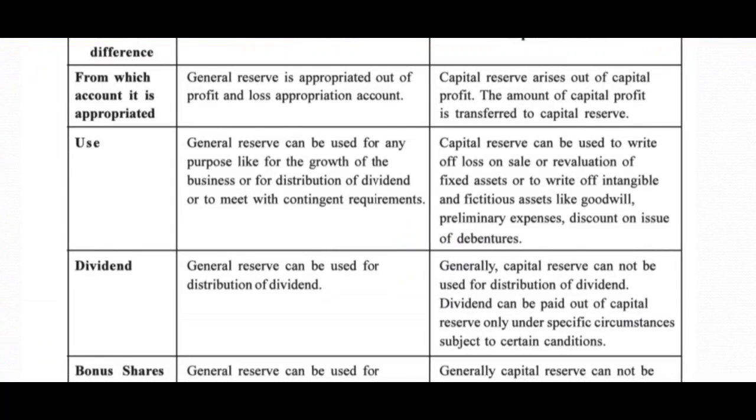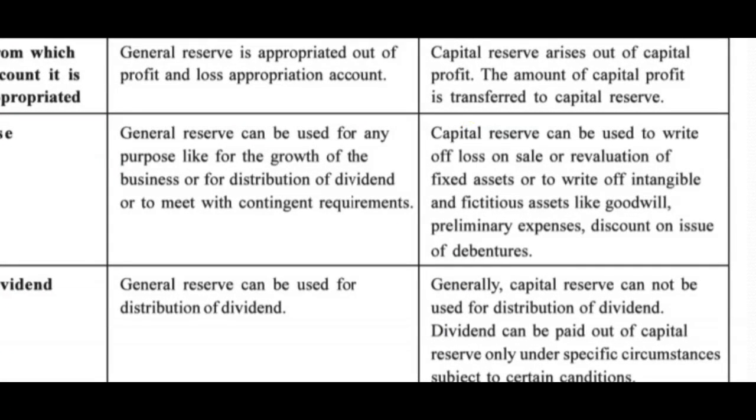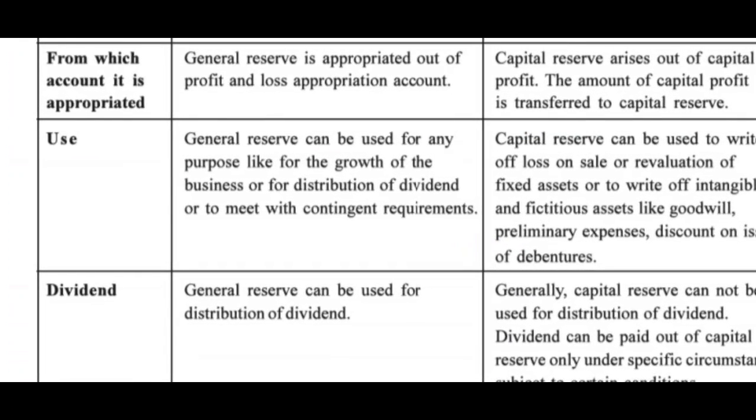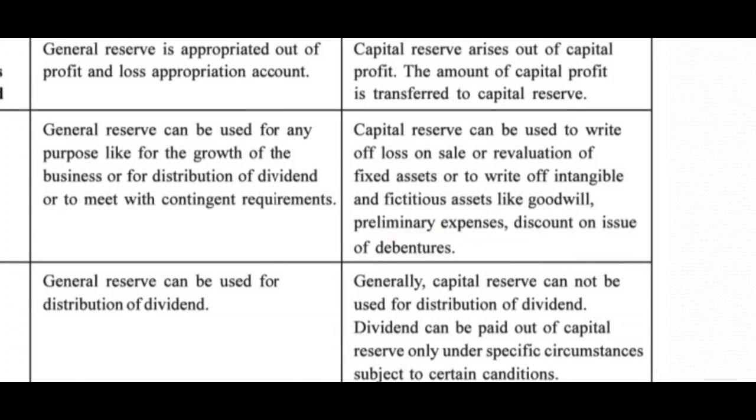Second, use. General reserve can be used for any purpose, like for growth of business or for distribution of dividend or to meet contingent requirements, while capital reserve can be used to write off capital loss, like loss on sale or revaluation of fixed assets, or to write off intangible assets and fictitious assets like goodwill, preliminary expense, discount on issue of debentures, etc.